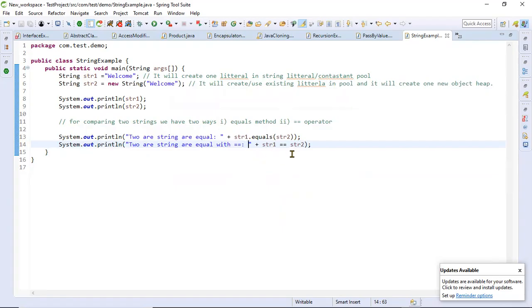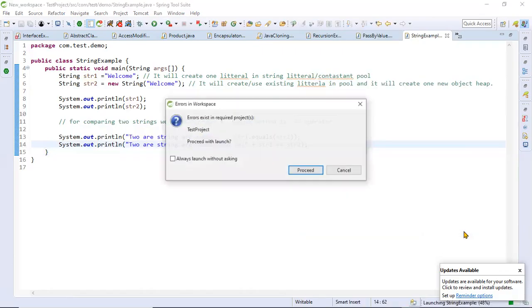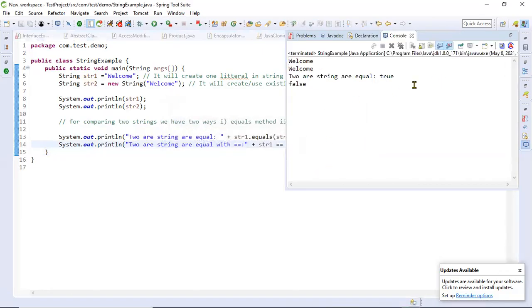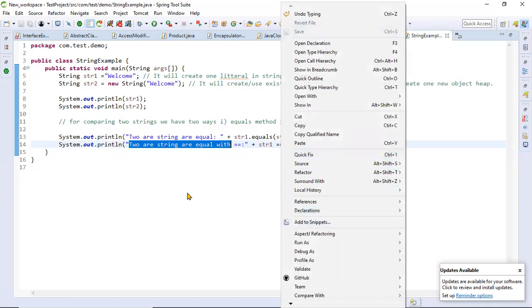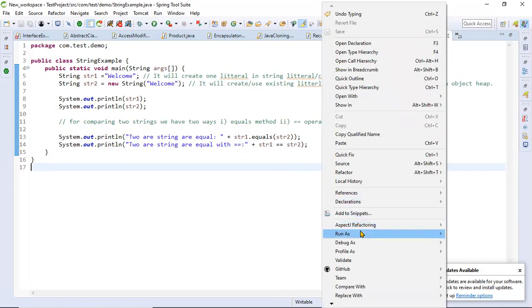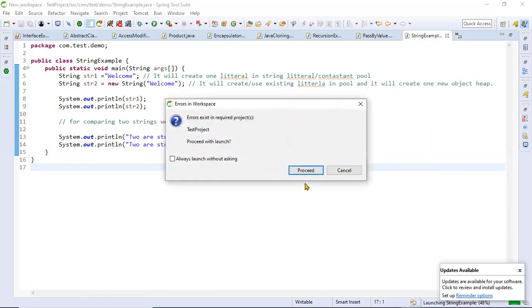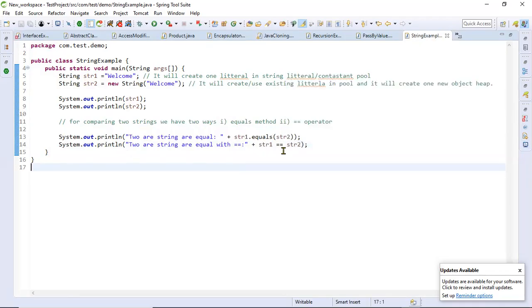Two strings are equal with double equals. My question is, why is it not printing this? Try to put those in parentheses: string 1 is equal to string 2.